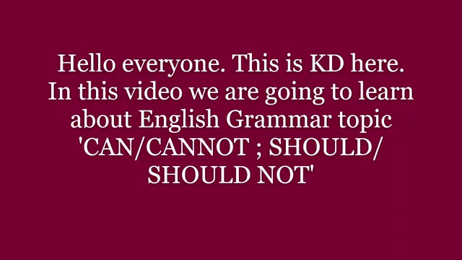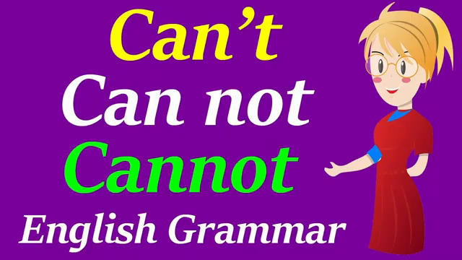In this video, we are going to learn about the English grammar topic can, cannot, and should not. Can, which is also the short form of cannot, and shouldn't, which is also the short form of should not, are actually modals in English.